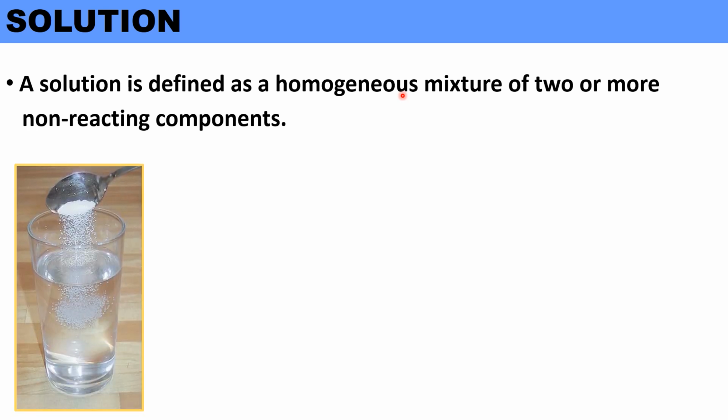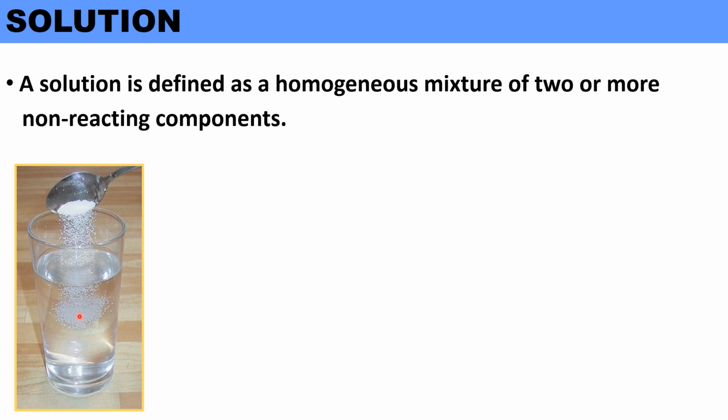Consider a salt solution. We know ordinary table salt is sodium chloride. It is considered a substance because it has a uniform and definite composition. All samples of sodium chloride are chemically identical. That means sodium and chlorine are present in the substance. We know water is also a pure substance, that is H2O.